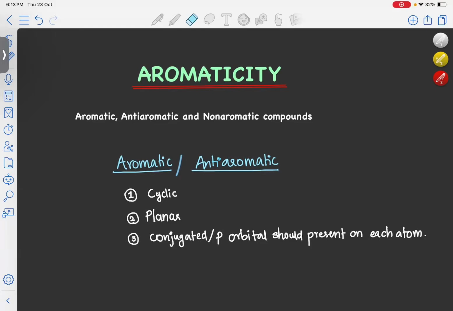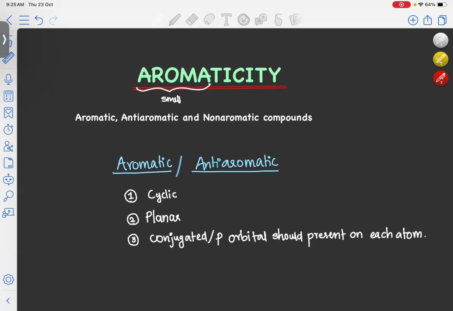Hi all, in today's class we are going to discuss aromaticity. Here the term aroma means smell, because the initial compounds that scientists studied under this category were benzene and toluene, which have a very pleasant smell. From this, these types of compounds got the name aromatic compounds. The importance of aromatic compounds lies in the fact that they are very stable compared to the rest of the compounds. So in today's class we will be discussing aromaticity.